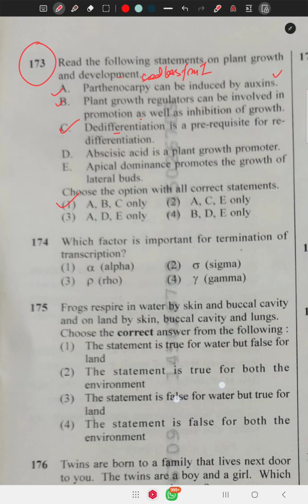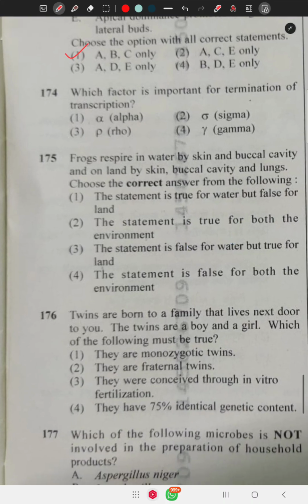Question number 174 asks, which factor is important for termination of transcription? That is rho factor, because it has helicase activity. Question 175. Frogs respire in water by skin and buccal cavity, and on land by skin, buccal cavity, and lungs. Choose the correct answer. The statement is true for water but false for land? Not that. This statement is true for both water and land.